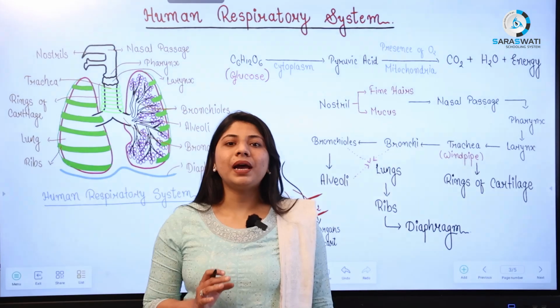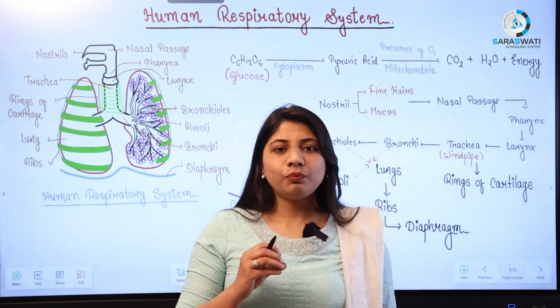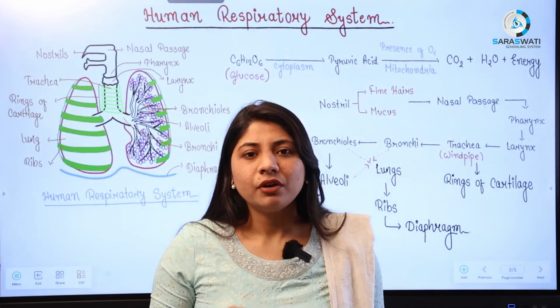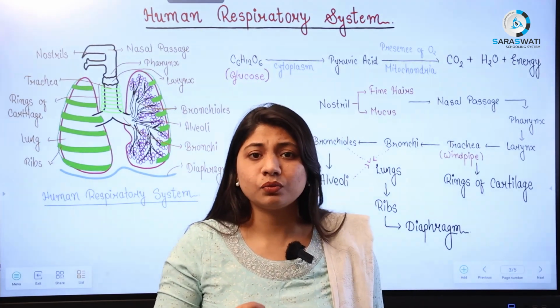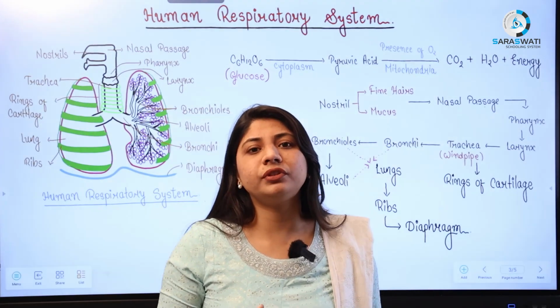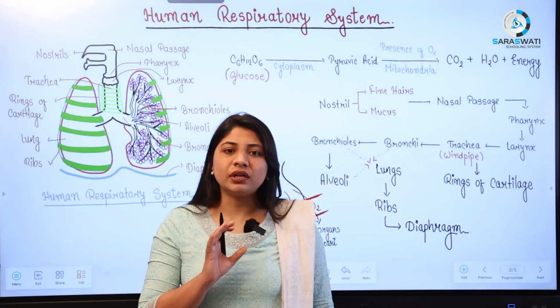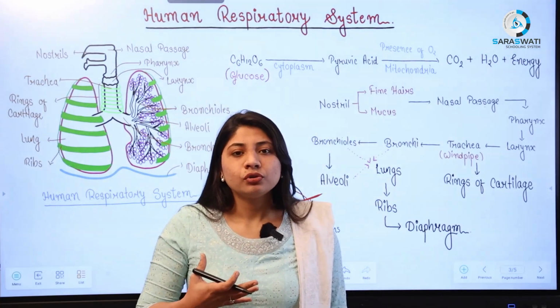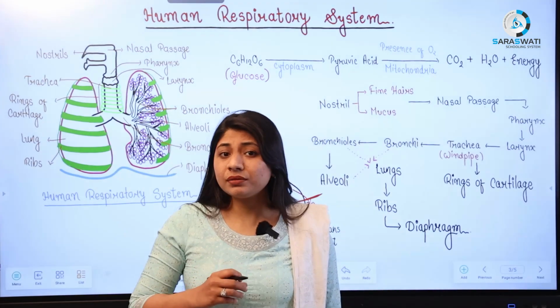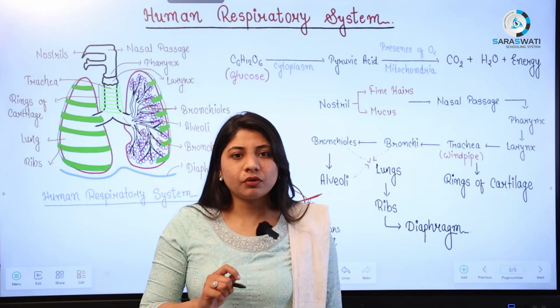So today in biology, we will discuss the human respiratory system. Before we start with any system, we should first know why this system exists. What is the actual requirement of this system? In the respiratory system, we inhale oxygen and exhale CO2. If we are inhaling oxygen, it means our body requires oxygen. For what purpose? That is the first question.